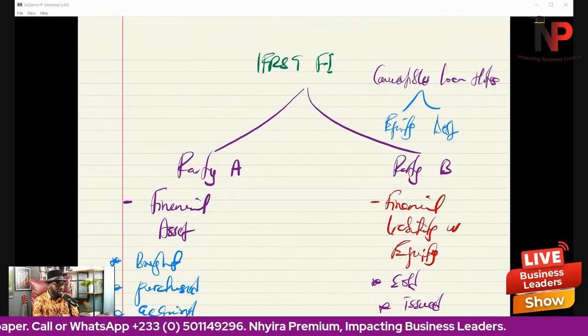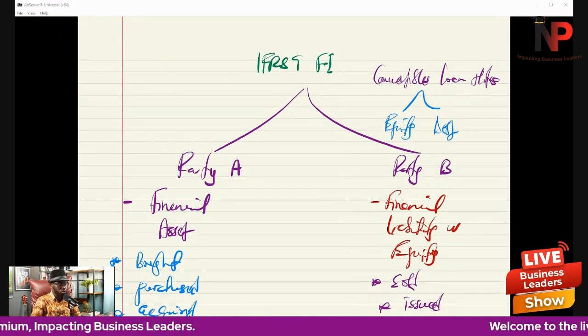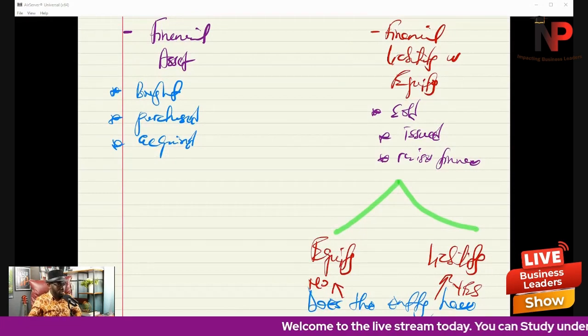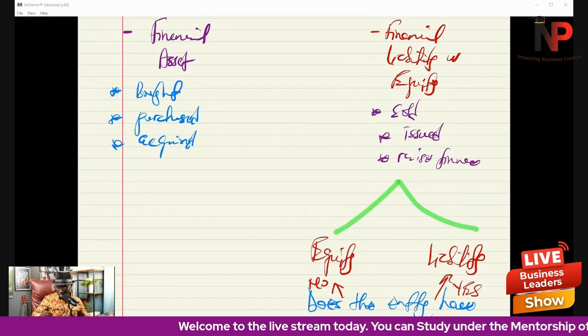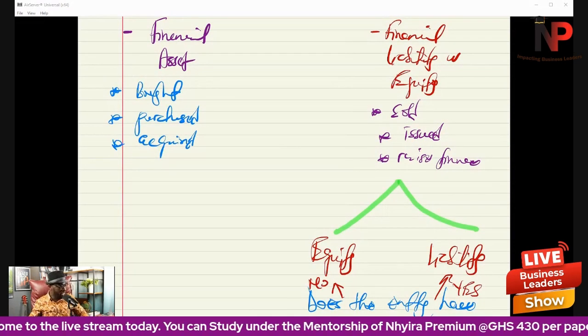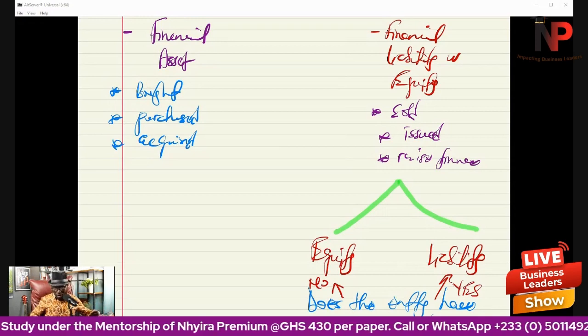This is what we discussed on Monday. I want to quickly go through that. Then we will use that as a guinea pig to use the principles here to solve the questions, because accounting standard is about understanding the principles. If you understand the principles, you can solve any question relating to the financial instrument. So stay with me. We are starting with IFRS 9.